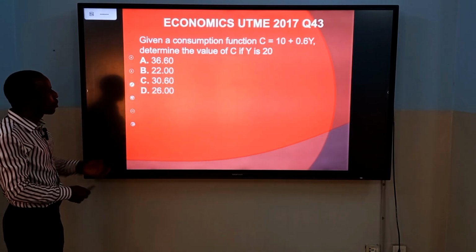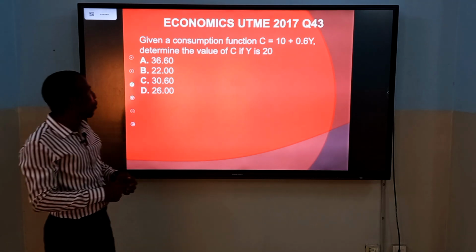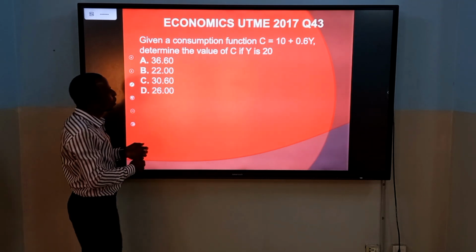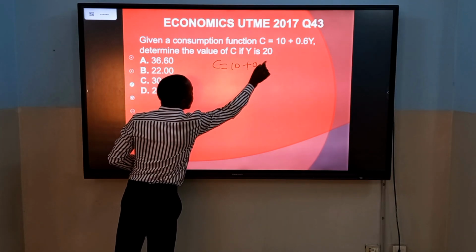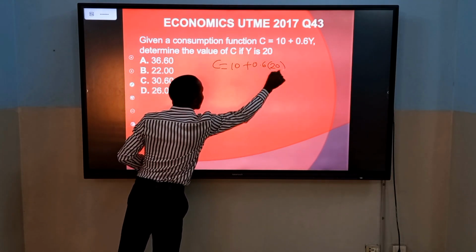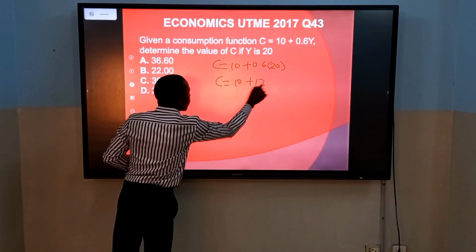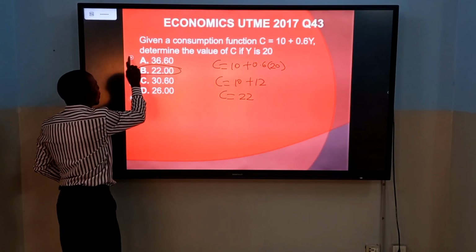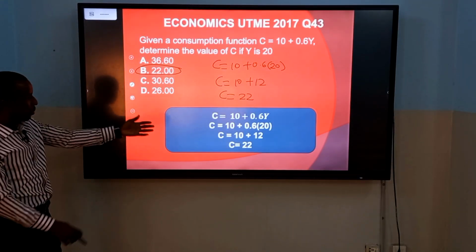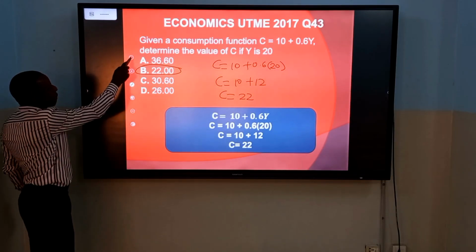Given a consumption function C equals 10 plus 0.6y, determine the value of C if y is 20. C is 10 plus 0.6 times open bracket 20. C is 10 plus 12. C will give us 22. That's option B. You can see the process of solving it.